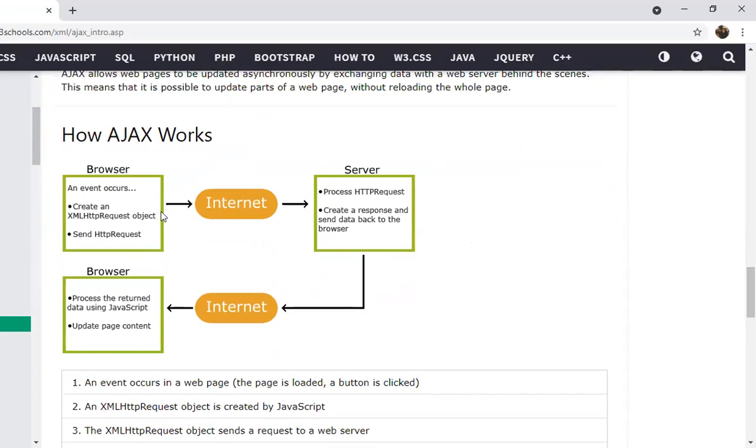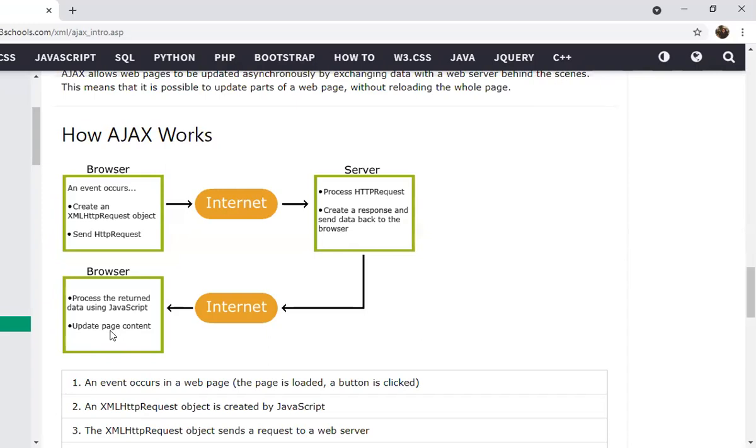So the browser creates an XMLHttpRequest object, and that is sent via internet. And then the server receives the HTTP request, processes it, creates a response, and sends back the data via internet to the browser. And whatever we wanted to update in that page, that will get updated.